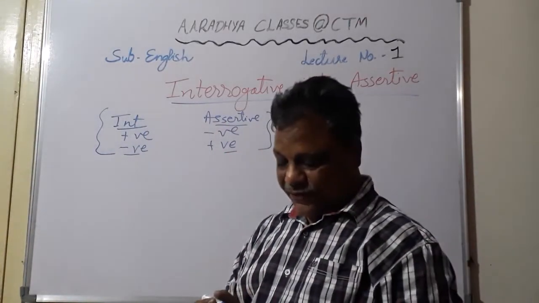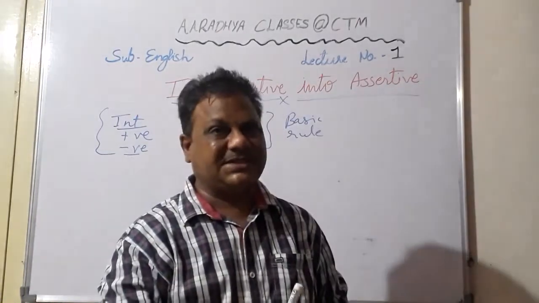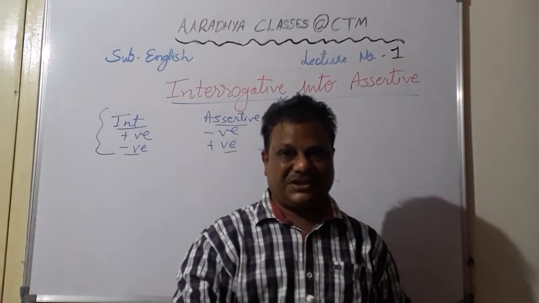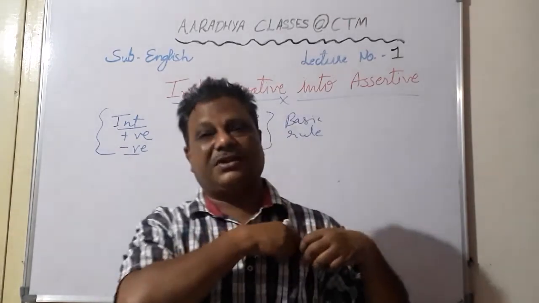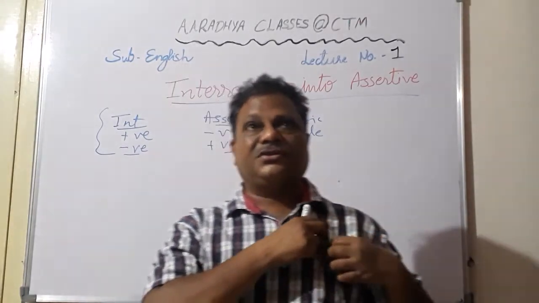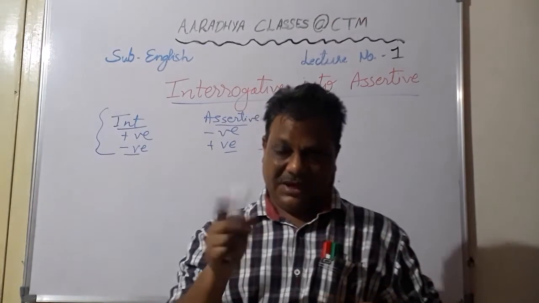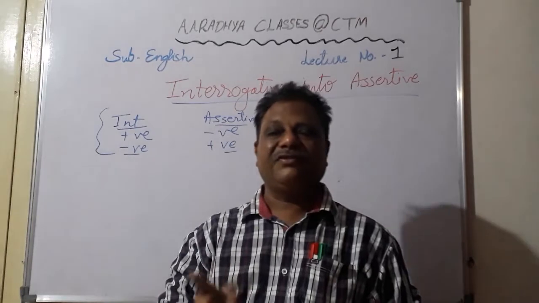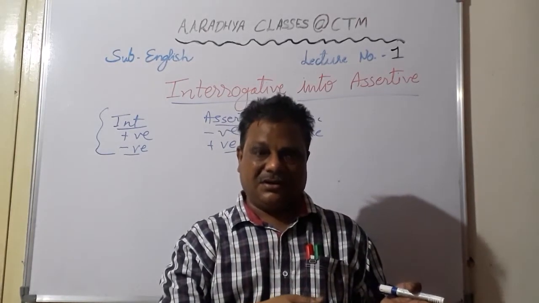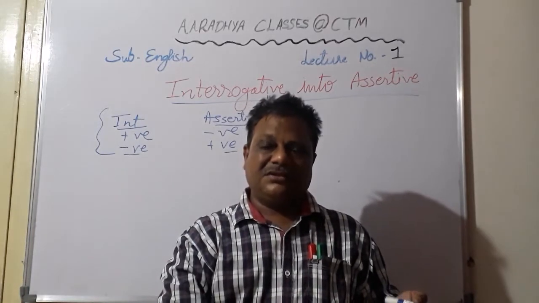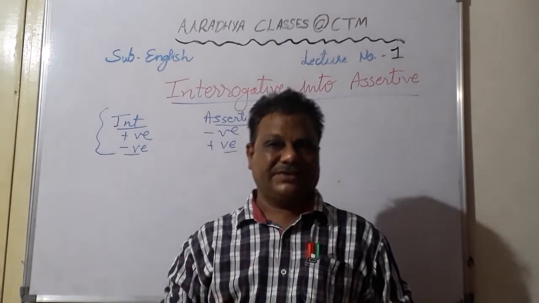Okay, let me write a few examples. You must be aware, students, that in most of the tenses, whether it is continuous tenses or perfect tenses, you see helping verb is already given. So you are supposed to use the same helping verb by adding not in that sentence. Then it will become a negative question. Okay, if the given sentence is already a negative question, then when you convert it into assertive, you just remove that not and your assertive is ready.